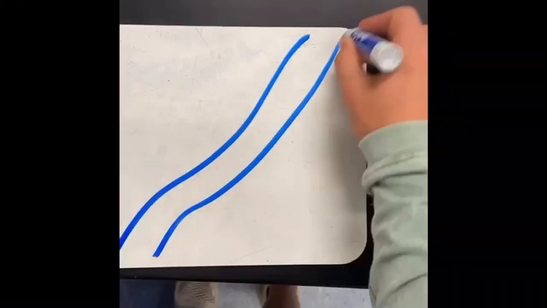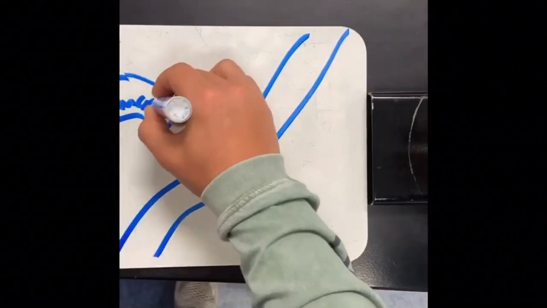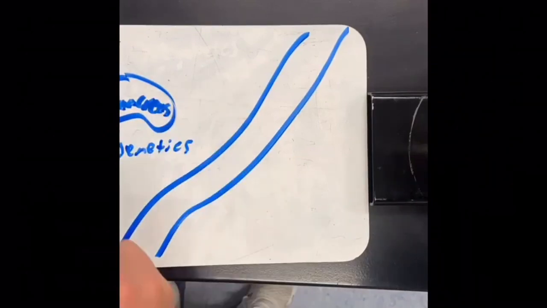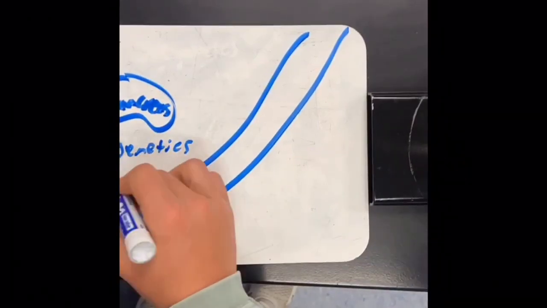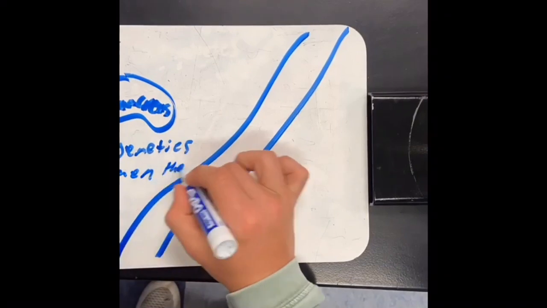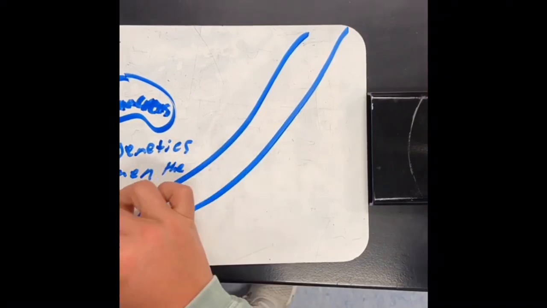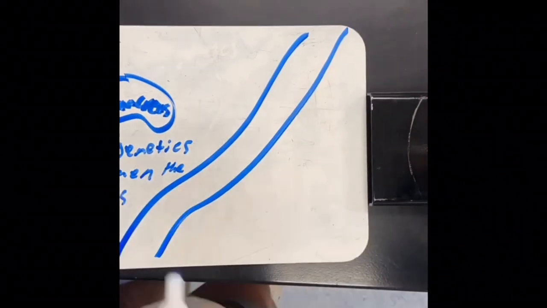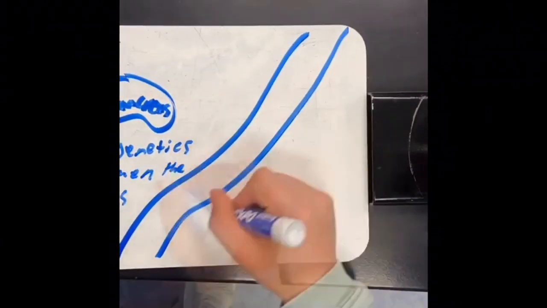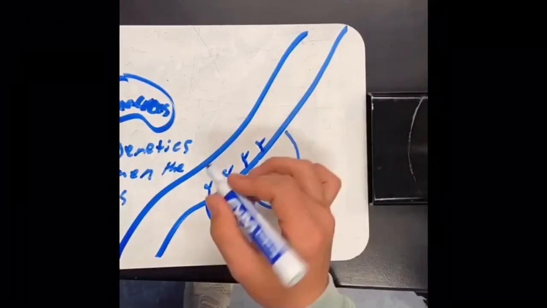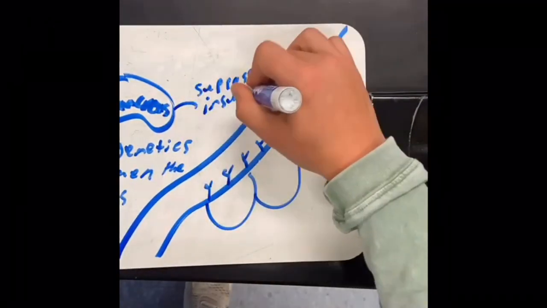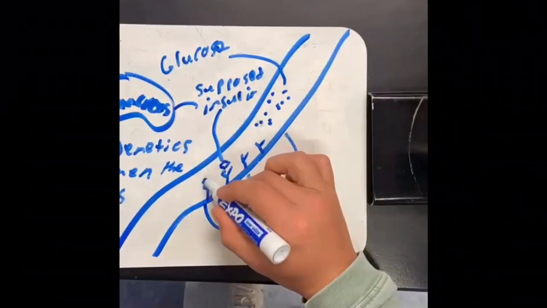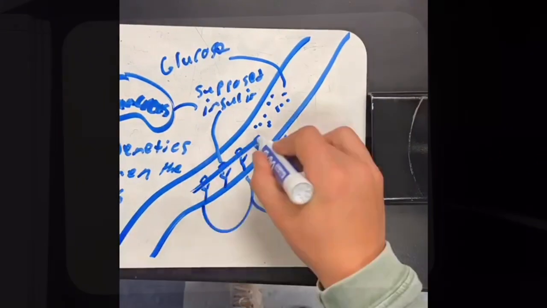In type 1 diabetes, the beta cells in the pancreas are attacked by the immune system, causing type 1 diabetes to be an autoimmune disorder. What happens when these beta cells are attacked is insulin is not produced, which makes it impossible for glucose to get inside the cell because the insulin is unable to connect to the receptors. This disease is genetic and, as I said before, an autoimmune disorder.